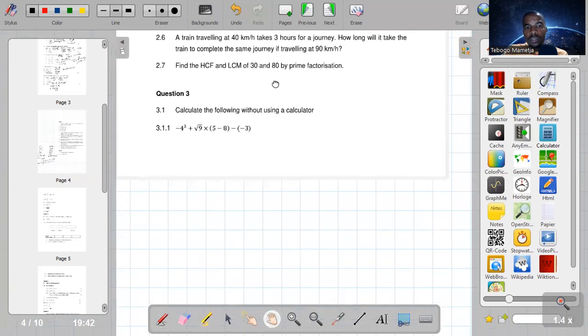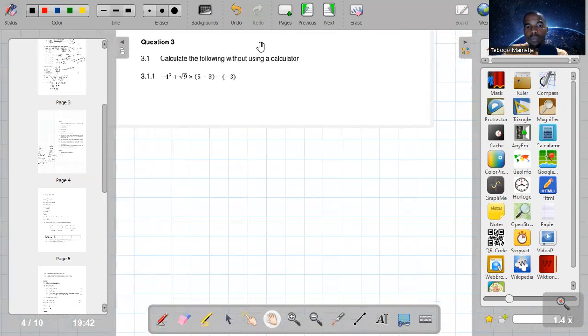Okay, to question 3. It says calculate the following without a calculator. So guys, these are integers, and which rule do we apply there? We apply the BODMAS rule. Sometimes we call it the BEDMAS rule.